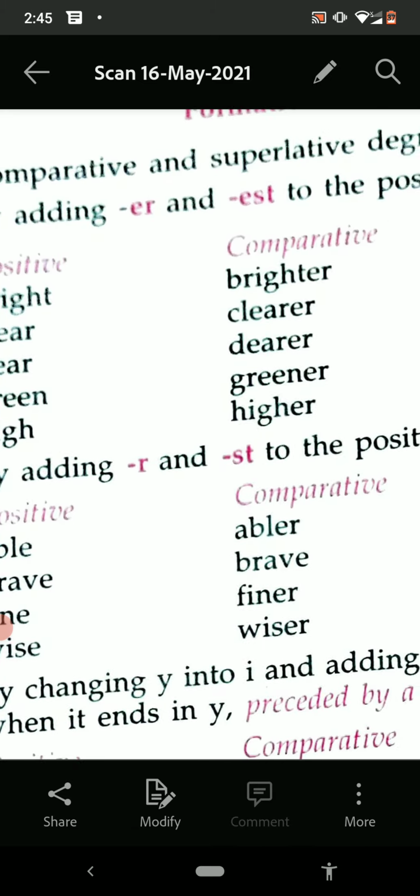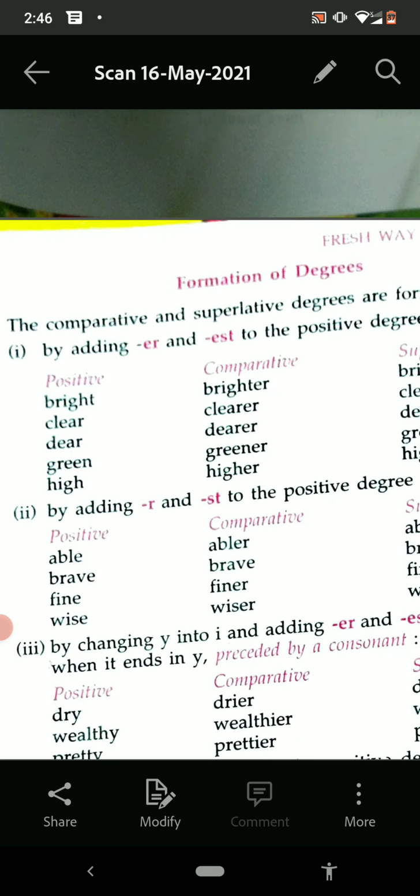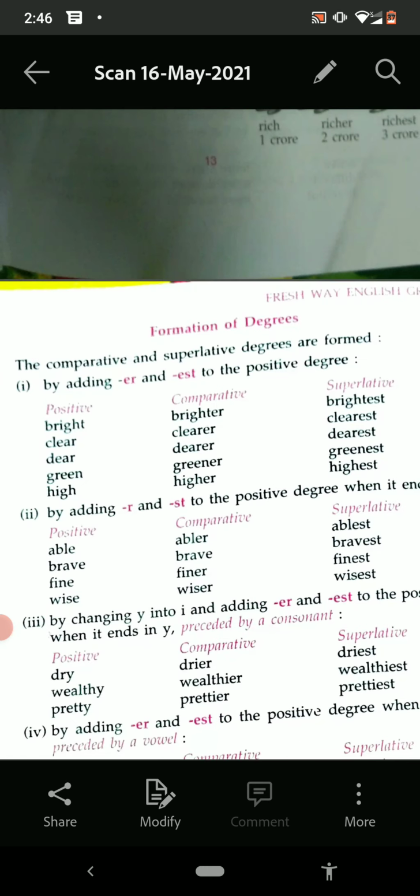Now come to the second page. This is the formation of degrees, how the degrees are framed. See, it is bright, brighter, brightest: positive, comparative, and superlative degrees. Three are there. The first one is positive, the second is comparative, and the third one is superlative degree.